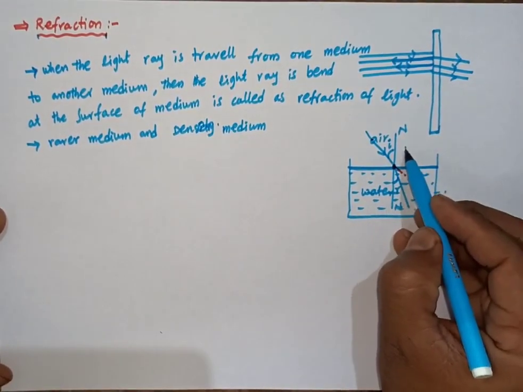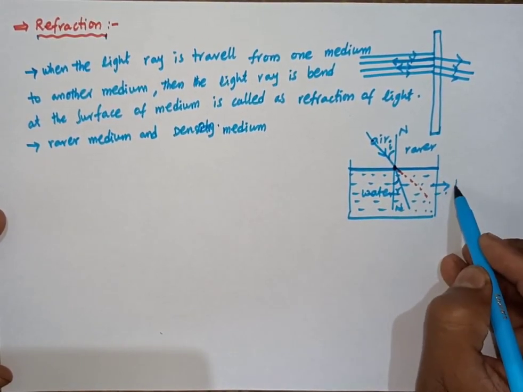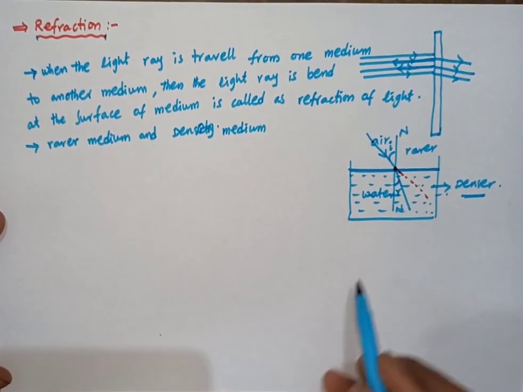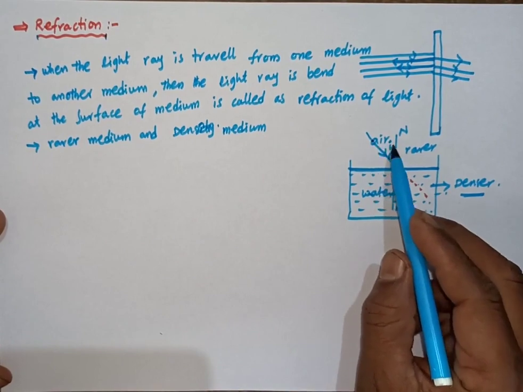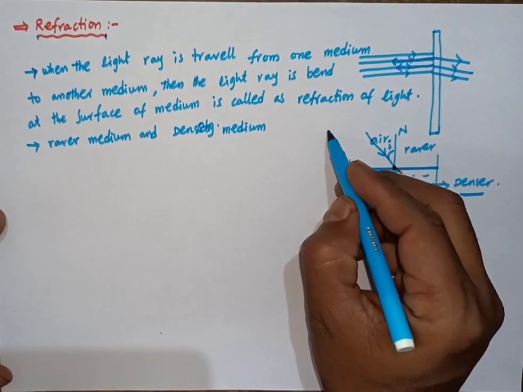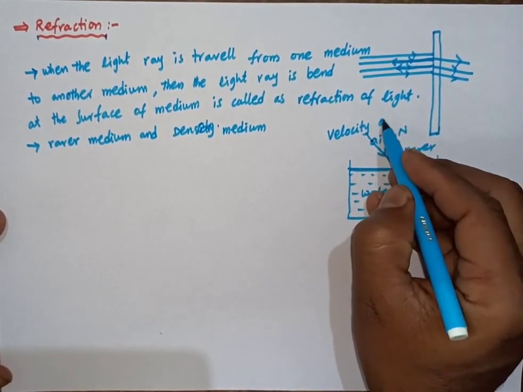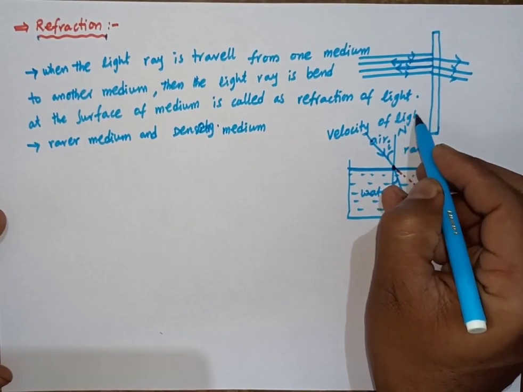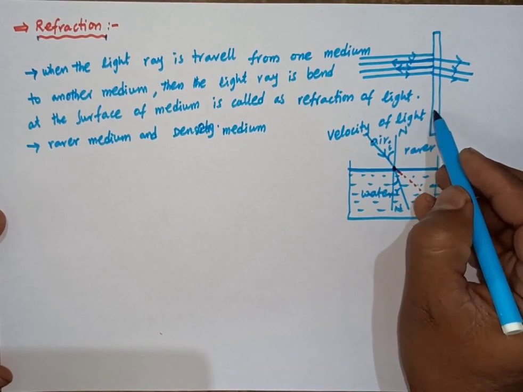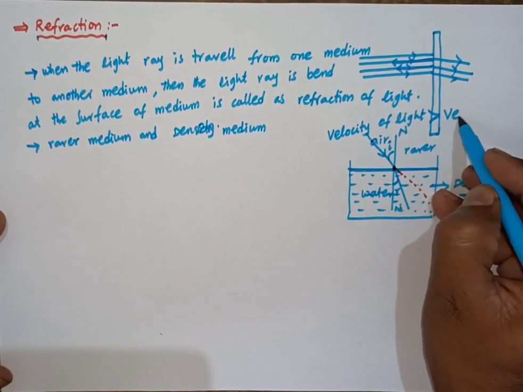This is the rarer medium and this is the denser medium. Why is it called the denser medium? The velocity of light in air is more than the velocity of light in water.